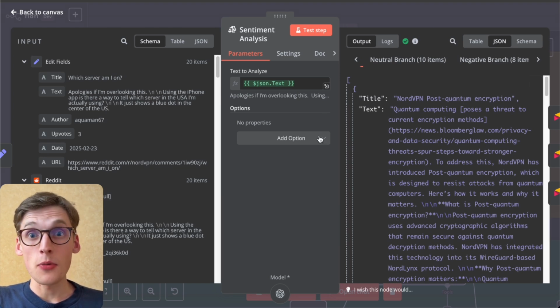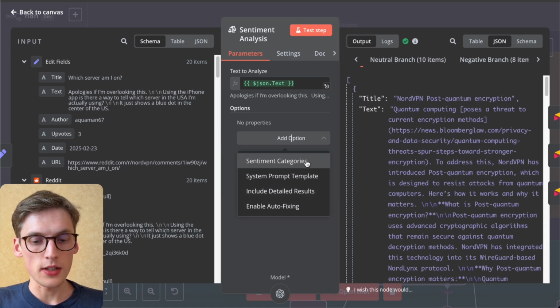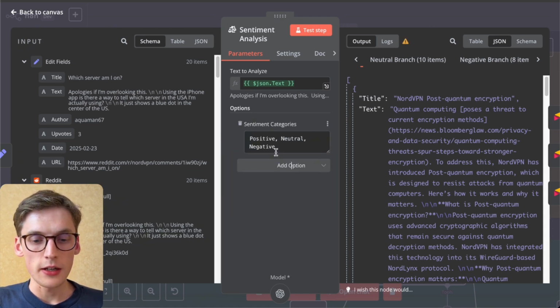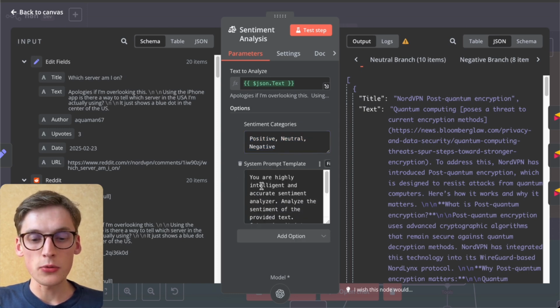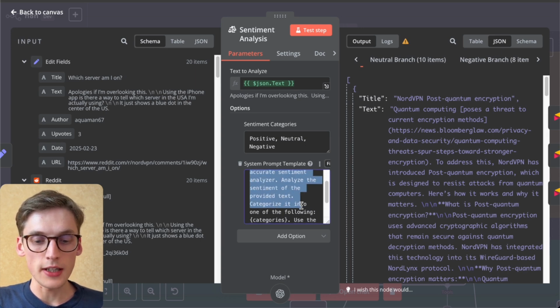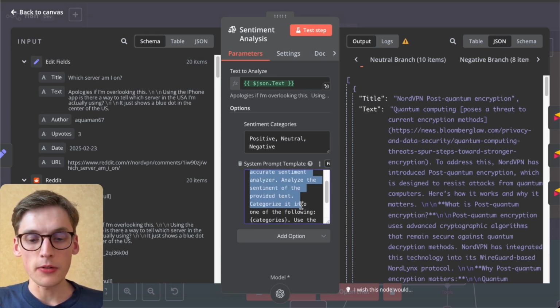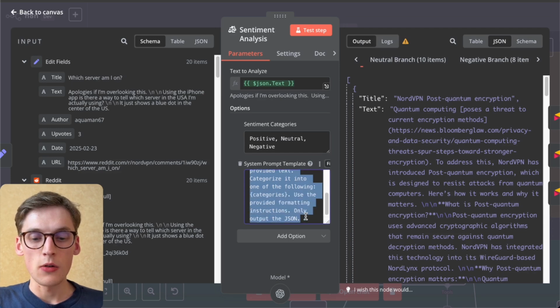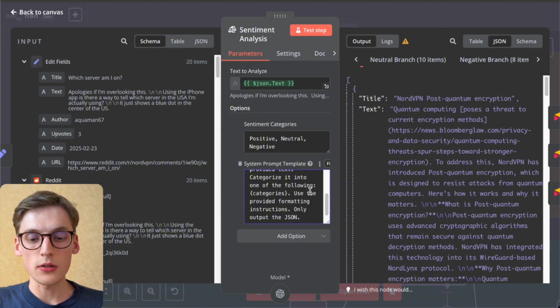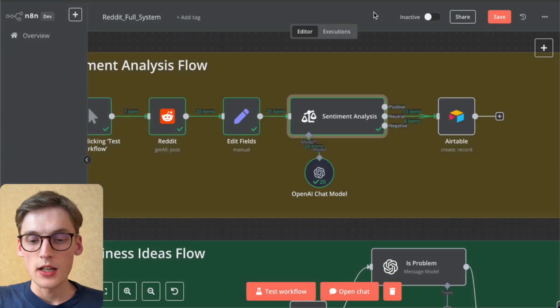If you want to know more about how this works, basically it has a prompt. We can select the sentiment categories if you would like. By default we have three: positive, neutral, and negative, as well as the system prompt you could copy paste. It says you're a highly intelligent and accurate sentiment analyzer. Analyze the sentiment of a provided text, categorize it into one of the following categories, use the provided formatting instructions, only output the JSON. So that's how this sentiment analysis node works.